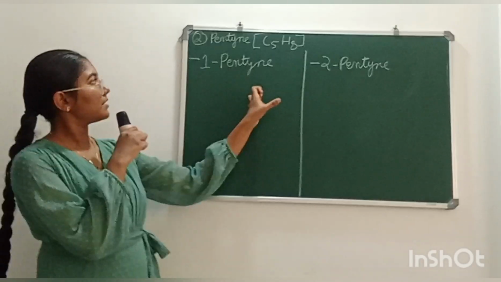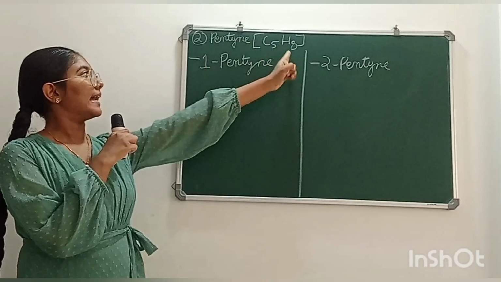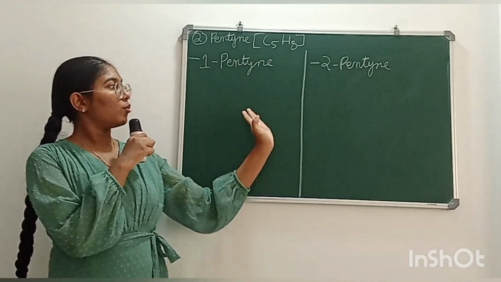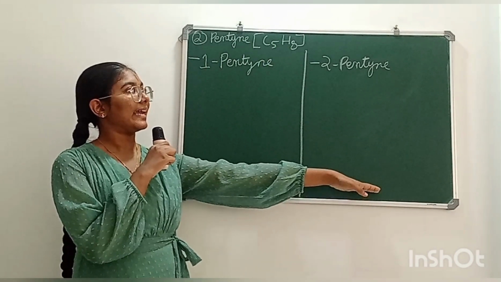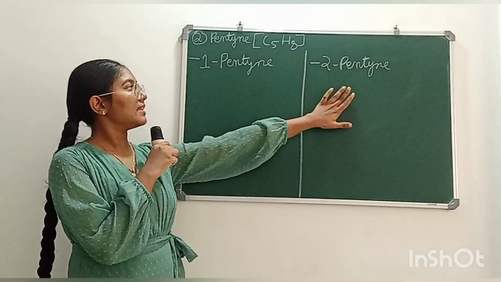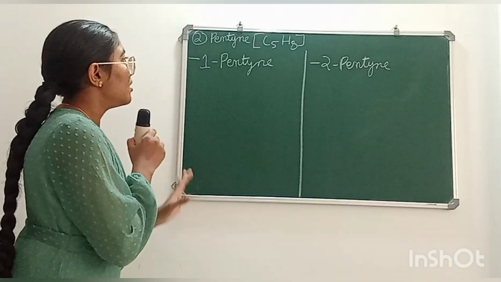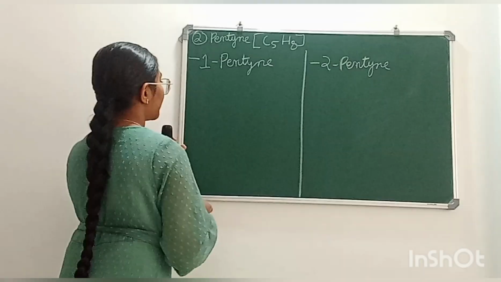Next, let's draw the position isomers of pentyne. There are only two position isomers of pentyne. One is 1-pentyne and the second is 2-pentyne. So first let's draw 1-pentyne.